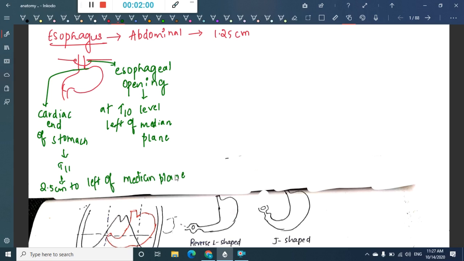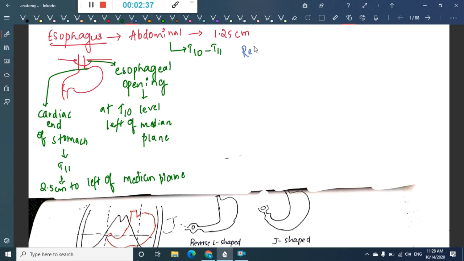So it is clear that the esophageal opening is at T10 and the cardiac end of the stomach is at T11. So the abdominal part of the esophagus extends from T10 to T11 only. Its right border is continuous with the lesser curvature of the stomach, whereas the left border is separated from the fundus of the stomach by the cardiac notch. That is not important. What is important here are the relations.